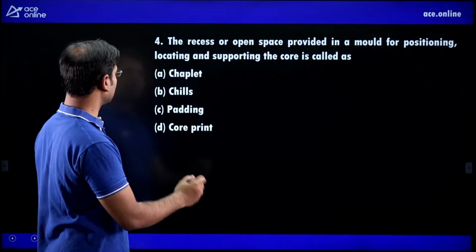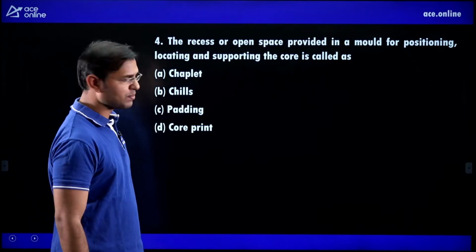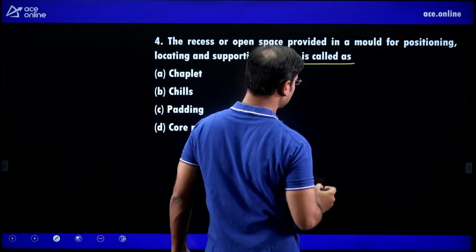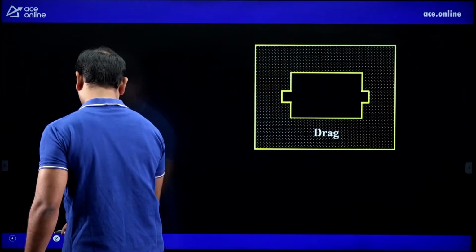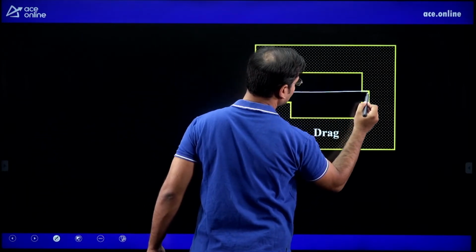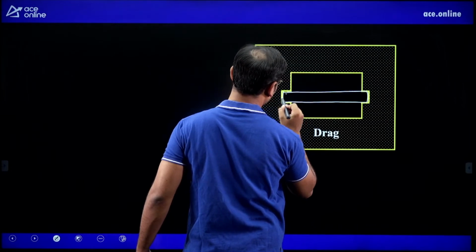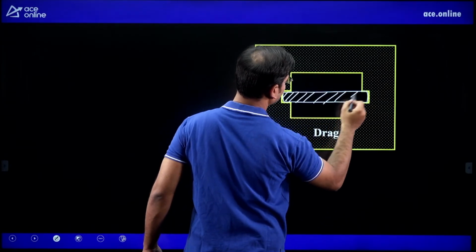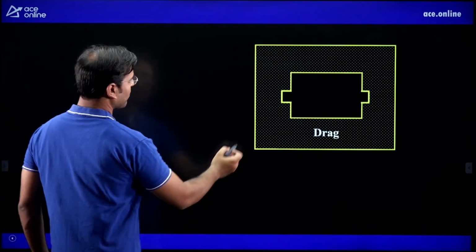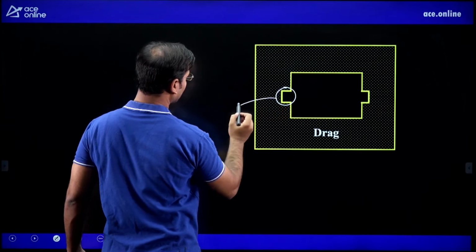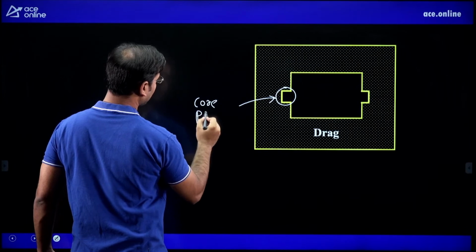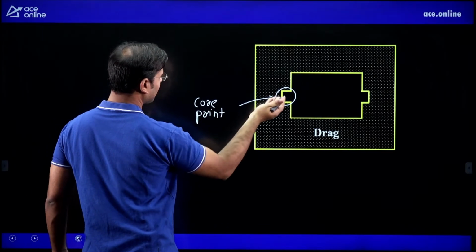Very important question. Next, the recess or open space provided in the mold for positioning, locating and supporting the core is called as? Now here in the diagram we have to place the core. Where can we place the core? We can place the core like that. Here we can place the core. But where are we placing the core? Just see, here we have to place the core. Here, and that is known as core print. In the core print we can place the core.